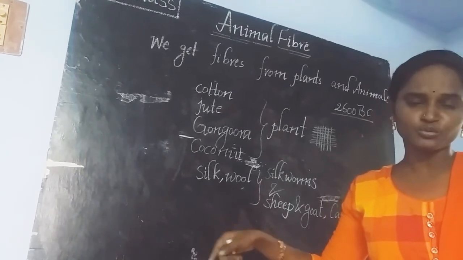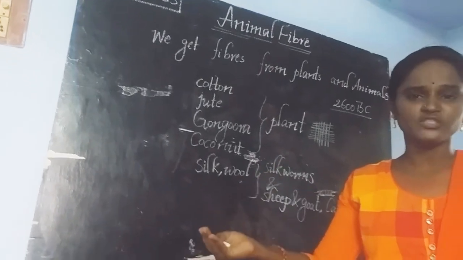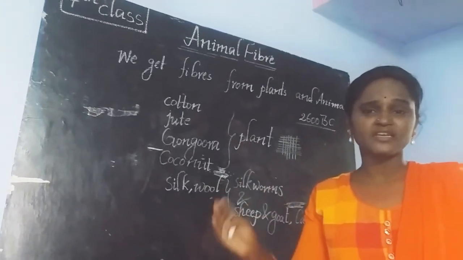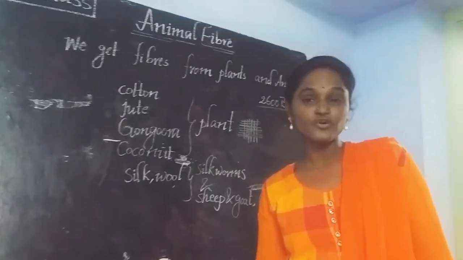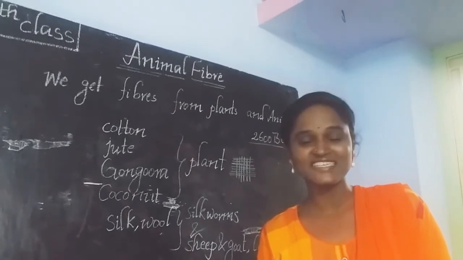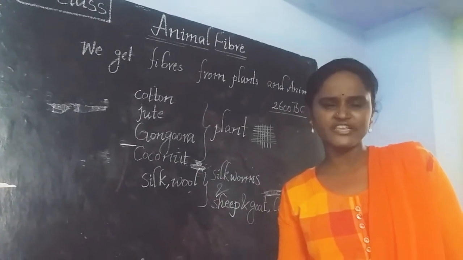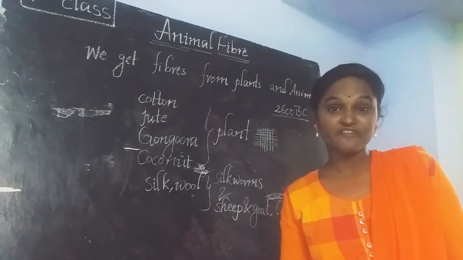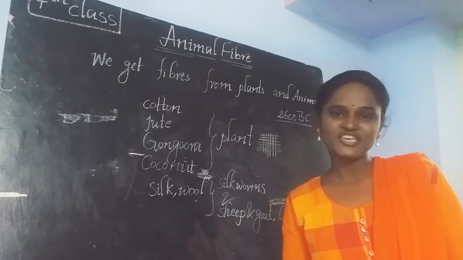The process of producing silk transferred from China to Japan, and from Japan to different countries, and India also got a good name in producing silk. Is it right? In our state also, in many areas, most of the people have interest to produce silk. This is the story of silk.